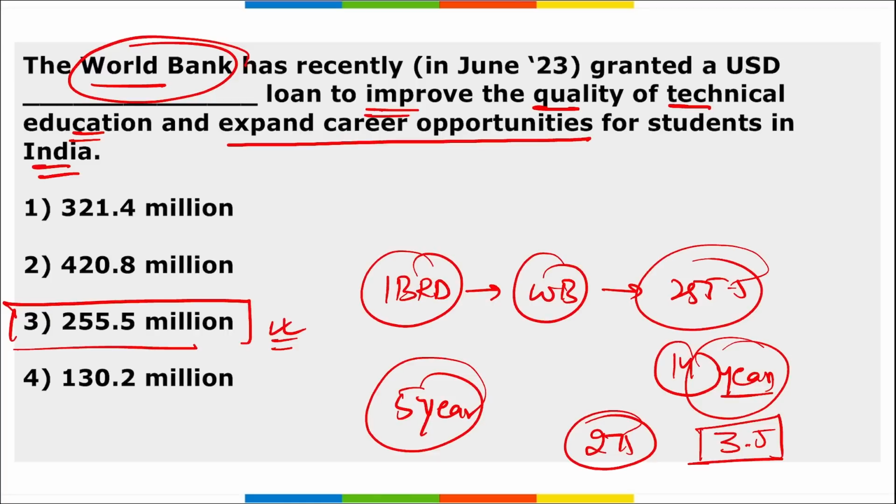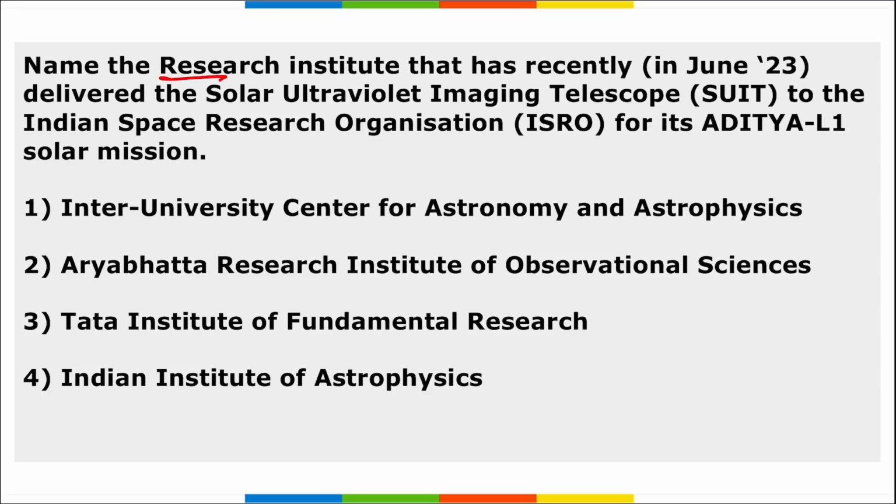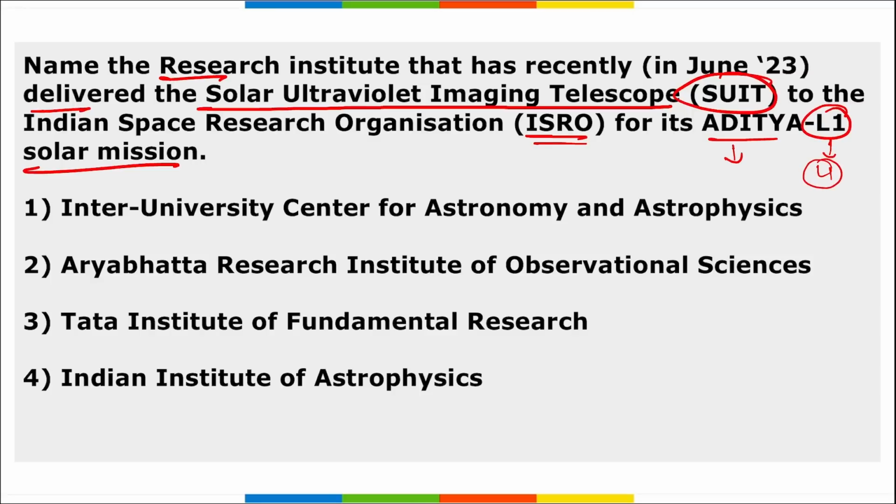So we can say the World Bank recently provided a loan of $255.5 million to improve technical education in India. Next, name the research institute that recently delivered the Solar Ultraviolet Imaging Telescope, that is SUIT, to ISRO for the Aditya L1 solar mission. Aditya L1 is India's first solar mission, studying the sun. L1 is the Lagrange 1 point where this satellite will be placed. The institute that delivered SUIT to ISRO is the Inter-University Centre for Astronomy and Astrophysics. SUIT is one of the 7 payloads that will be carried by Aditya L1 when it is launched.